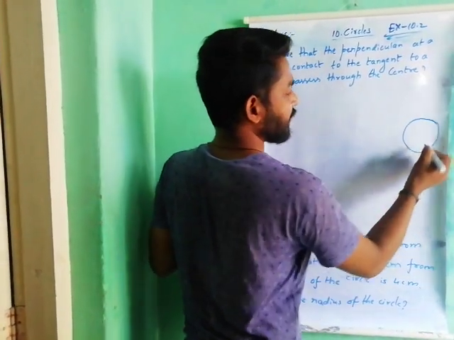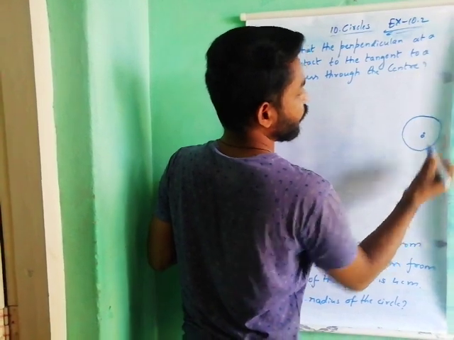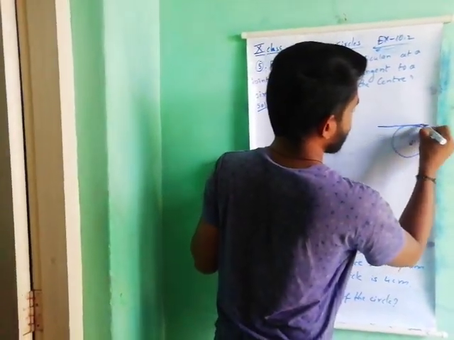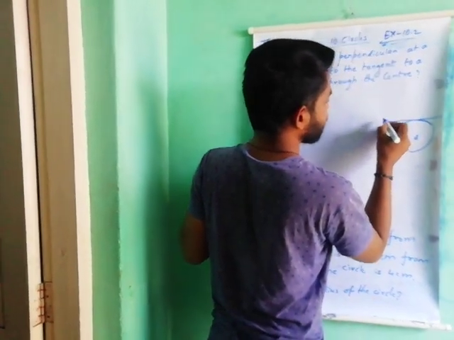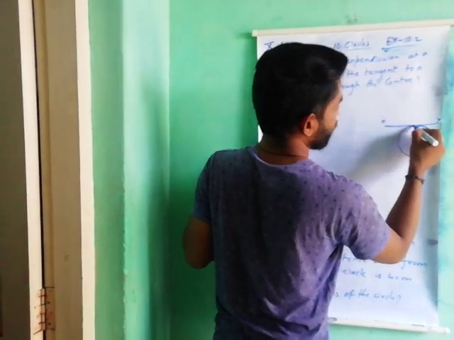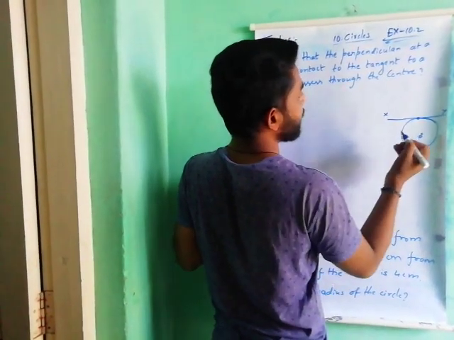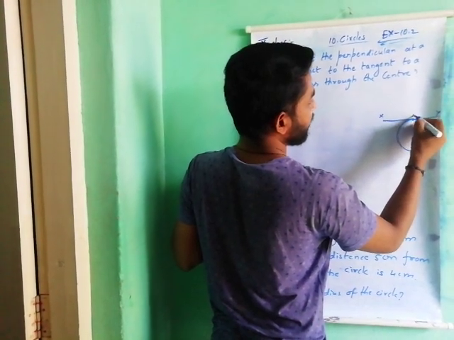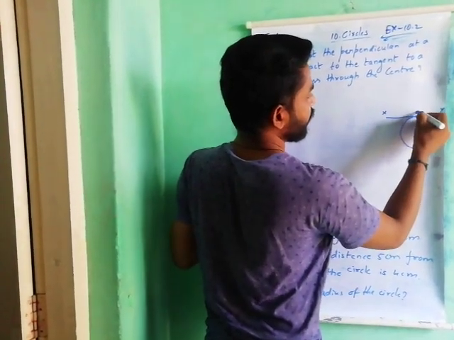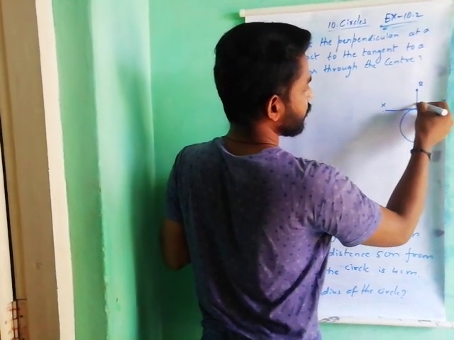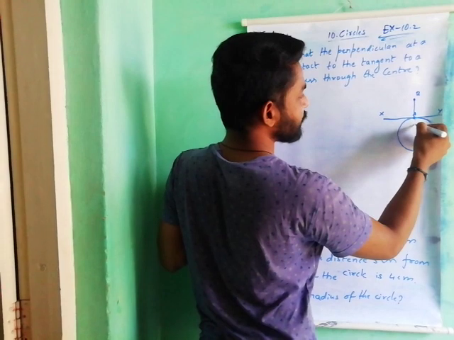consider a circle with the center O and tangent XY. The point of contact is, for example, A. Okay, I am considering another point B. So this AB is passing through this center.